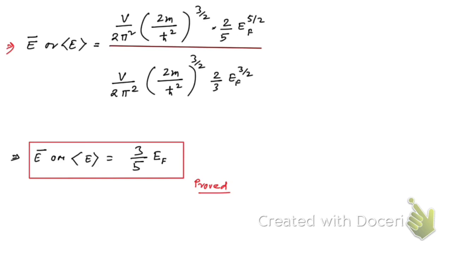Hope you have understood this. So here these two parts go, the 2 cancels, so it becomes 3 by 5, and EF to the power 5 by 2 divided by EF to the power 3 by 2, which means EF to the power 5 by 2 minus 3 by 2, and doing so we have got this relation. So that's how we can prove this.